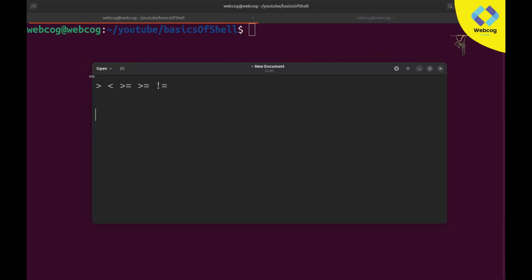But in bash scripting, we write them in a slightly different way. For example, if I want to write greater than, this is the greater than sign, and if I want greater than or equal to, it looks like this. These are the symbols. But in bash scripting, we need to write them in a slightly different way.